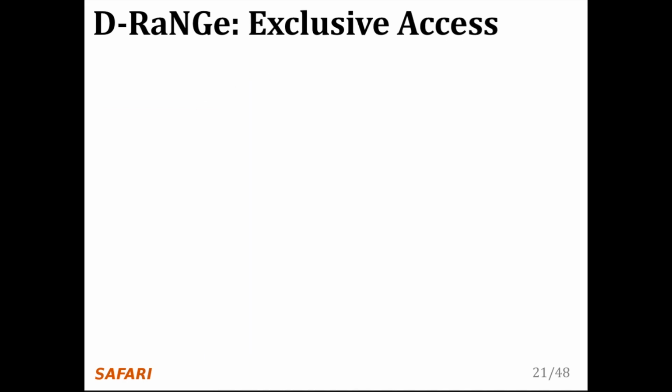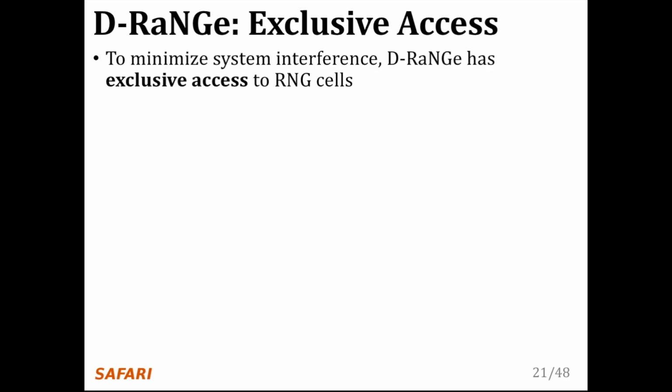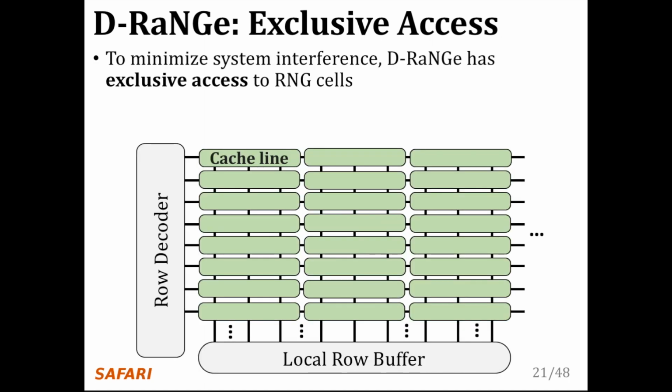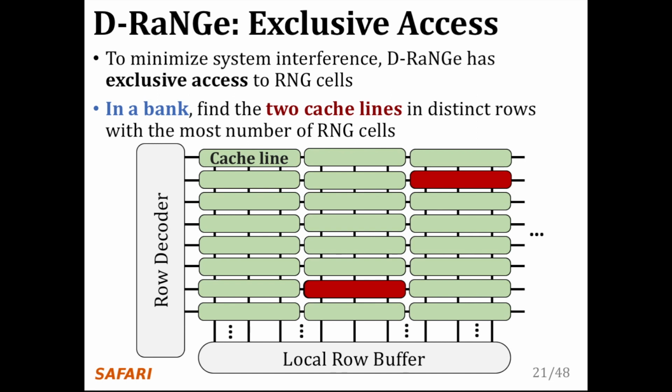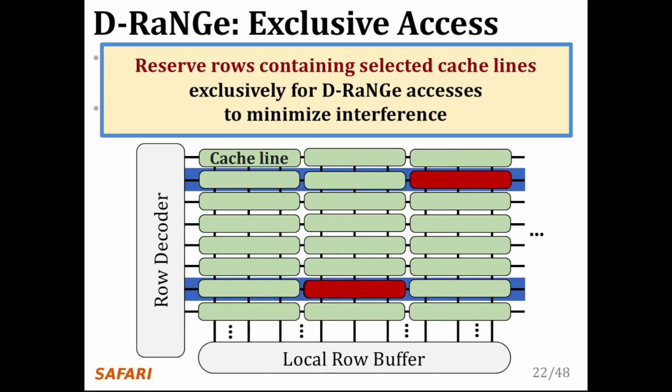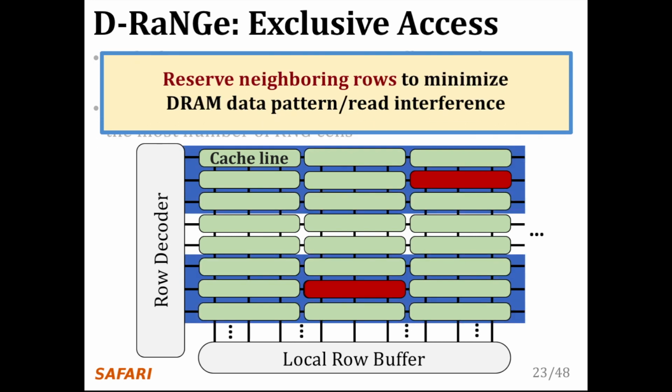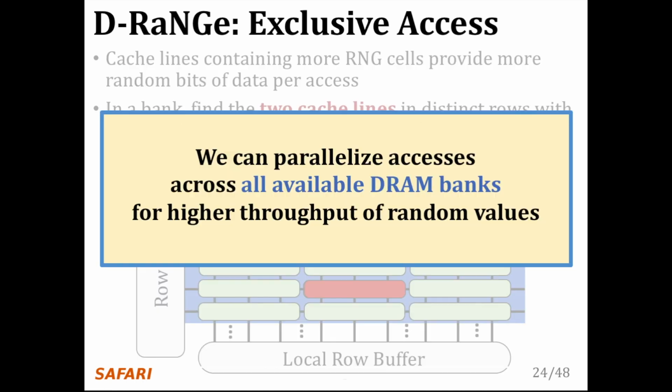To minimize the system interference of D-RaNGe, we give D-RaNGe exclusive access to RNG cells such that data must not be migrated before starting to generate random values. Here we show a DRAM array of cache lines. We highlight 2 cache lines in distinct rows with the most number of RNG cells in this bank. In order to minimize interference, we reserve these rows such that D-RaNGe can exclusively access the cache lines containing the most RNG cells. We also reserve the surrounding rows such that DRAM data pattern or read-write interference does not occur.